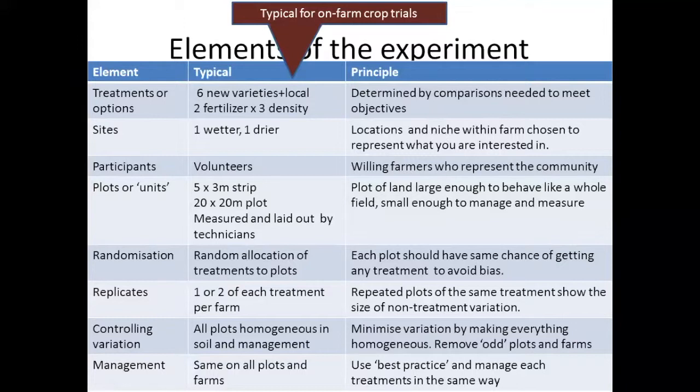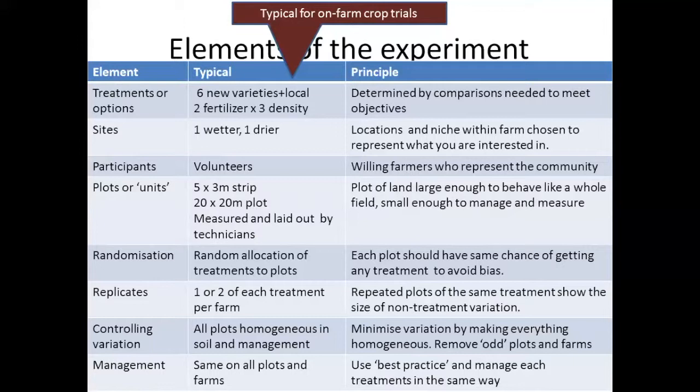The fields that your farmers have are often very heterogeneous. We know, for example, that the fields close to the homestead are different from the more distant ones. There might be fields which have trees in them and fields which don't. There are those which are on shallower soil and those which are on deeper soil. Each of those sorts of things might also be part of your choice of location, and they should be determined by the objectives.